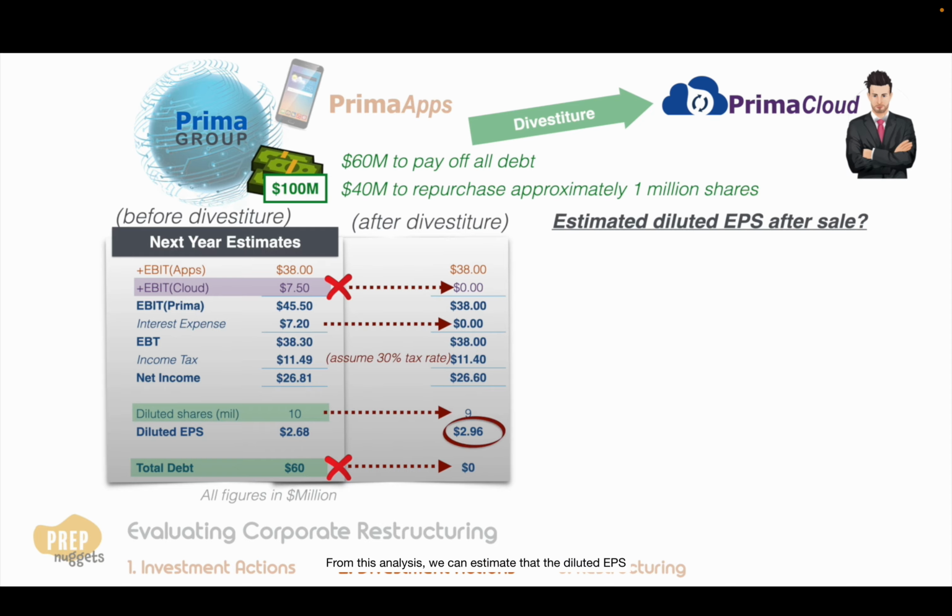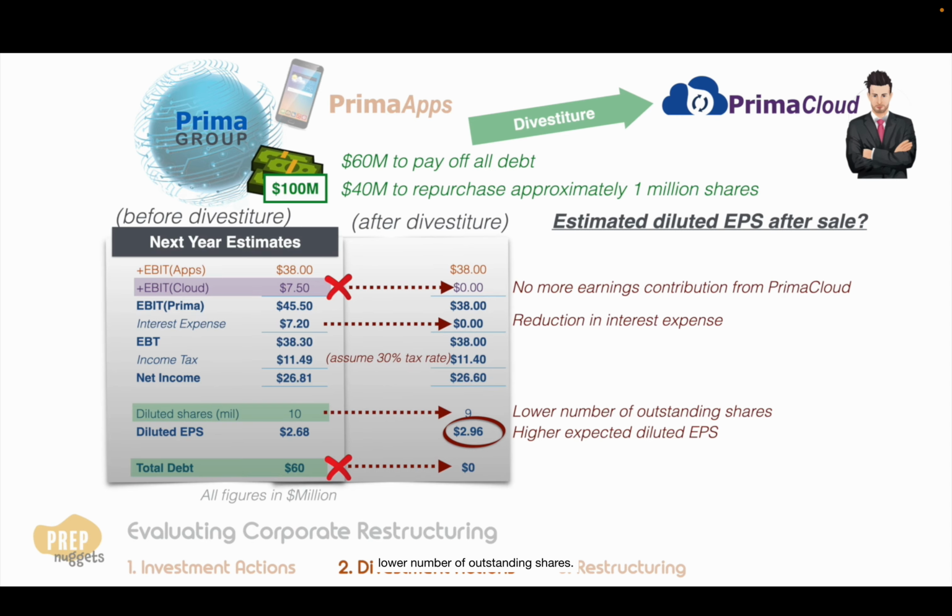From this analysis, we can estimate that the diluted EPS will be higher, even though the earnings from Prima Cloud will be gone. This is due to the reduction in interest expense and the lower number of outstanding shares. This sale should make the shareholders of Prima Group pretty happy.